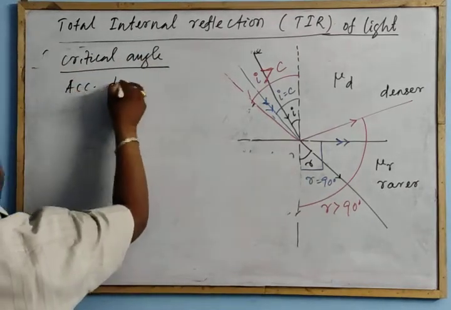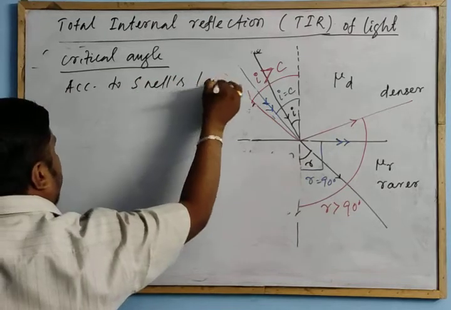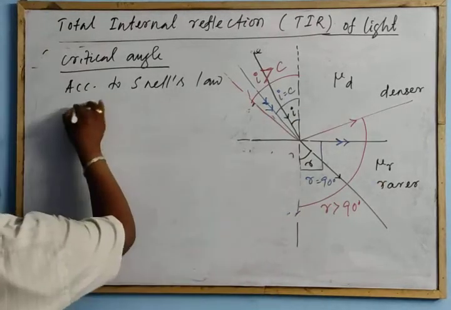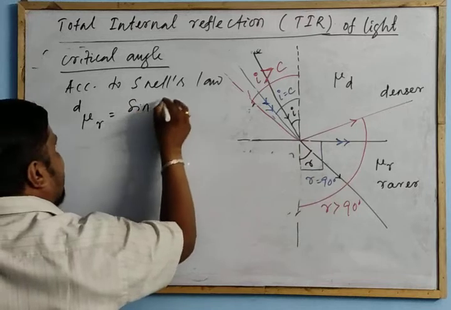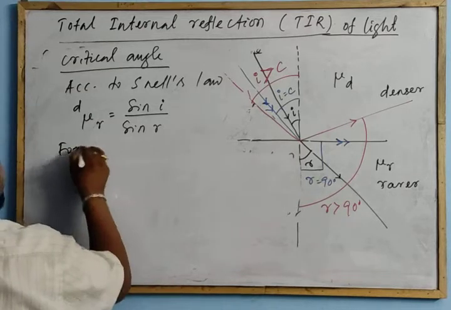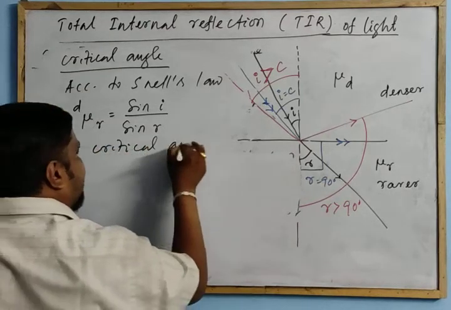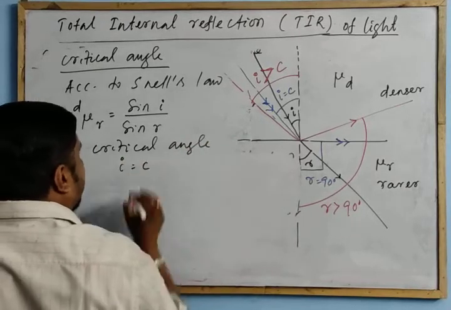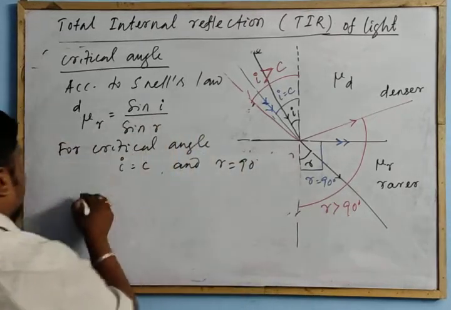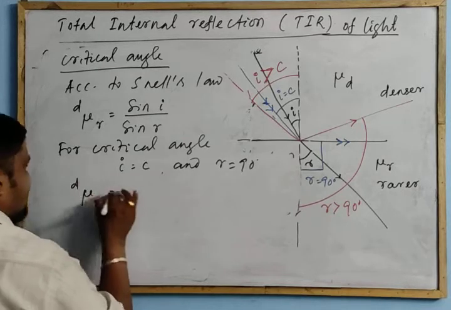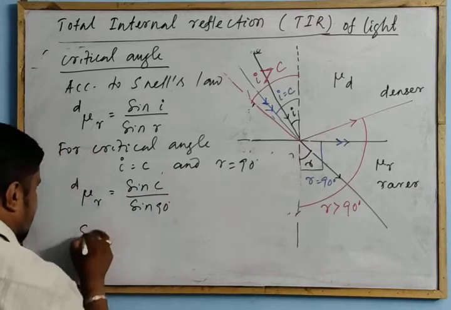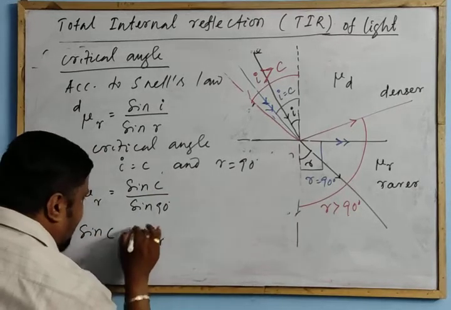According to Snell's law, the refractive index of the ray traveling from denser to rarer, so rarer with respect to denser, is equal to sin i by sin r. For the critical angle, the angle of incidence should be equal to the critical angle C and r should be 90. So the refractive index of rarer with respect to denser is equal to sin C by sin 90, or sin C is equal to the refractive index of rarer with respect to denser.